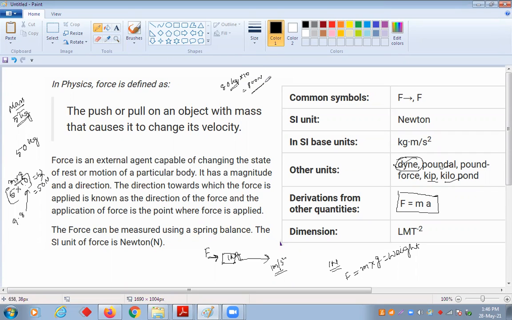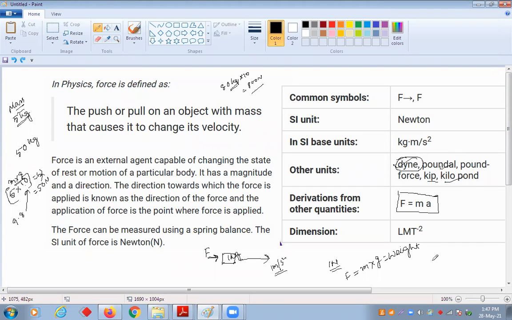Clear? And the dimension of force is M L T to the power minus 2. What is L? What is M? What is T? As I told you, the unit is based on kg meter per second square. Are you seeing the screen?